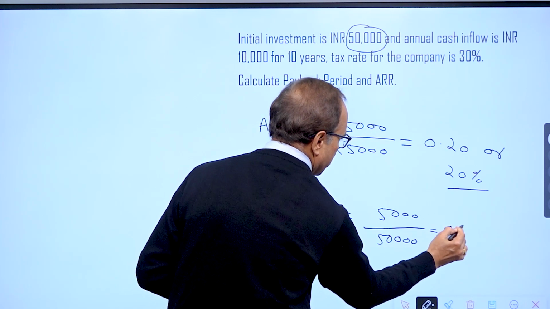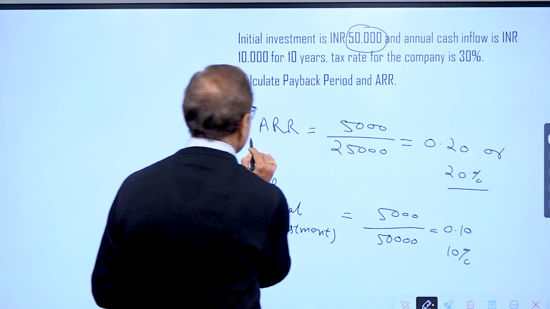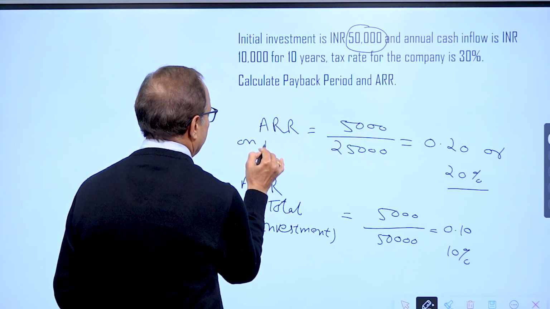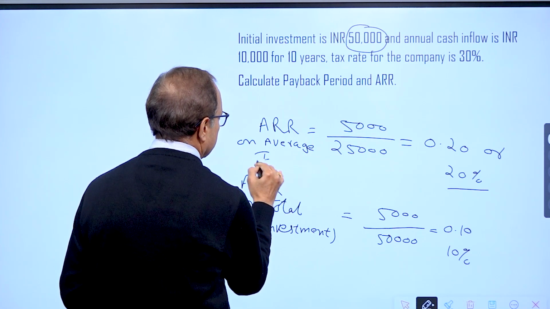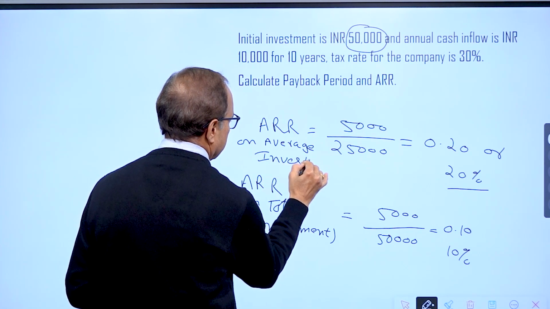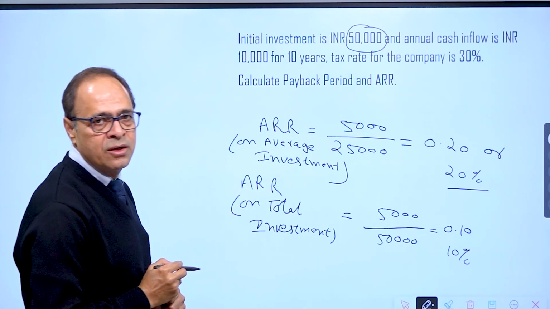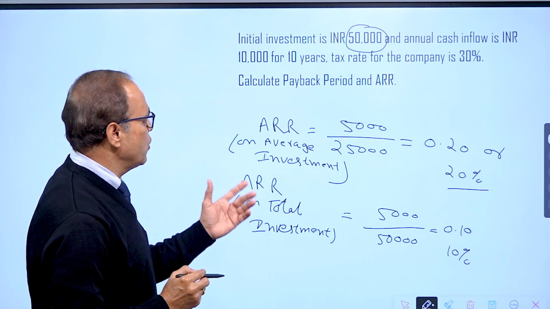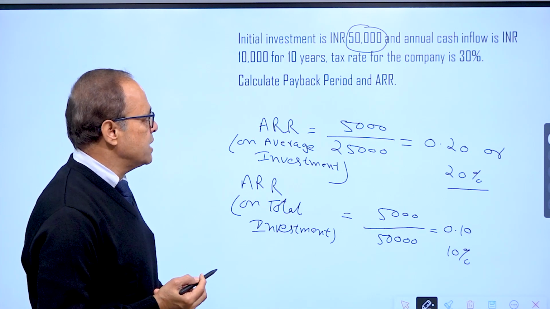So we get it 0.10 or 10%. So this was ARR on average investment, and this is ARR on total investment. So by following these simple steps, we can calculate payback period as well as ARR.